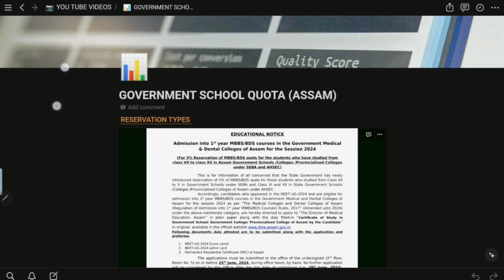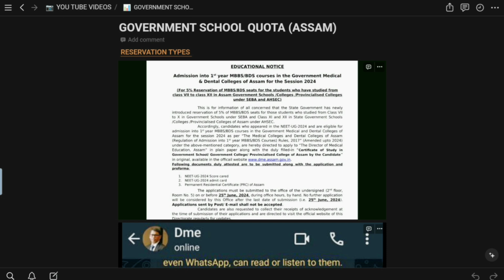So let us see how the government school quota works. As you can see, this is a notice from DME that for the season 2024 in Assam, the Assam government has decided that 5% of the MBBS and BDS seats will be reserved for those who have studied in Assam's state board from class 7 to class 12.